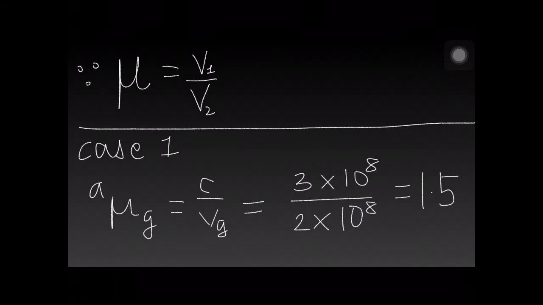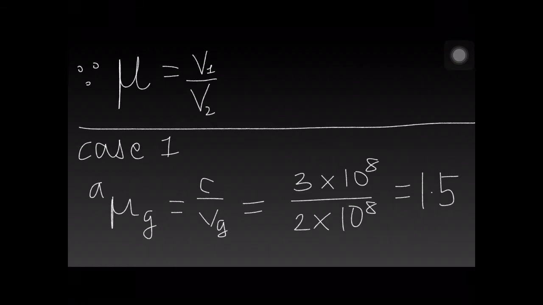We know that refractive index is equal to the velocity of light in medium 1 over the velocity of light in medium 2. In case 1, where there is glass and air as the two media, the refractive index of glass with respect to air will be the velocity of light in air over the velocity of light in glass.